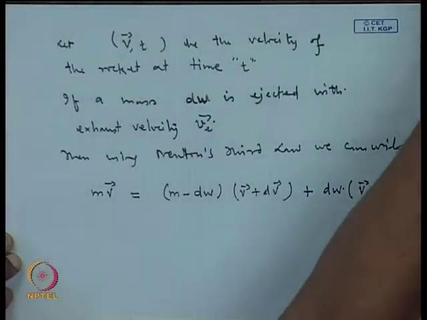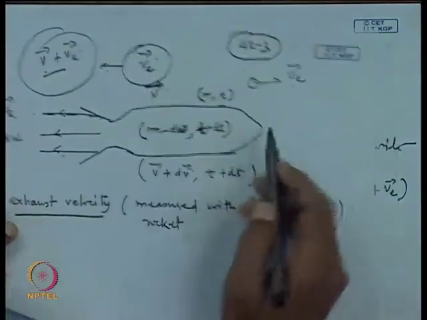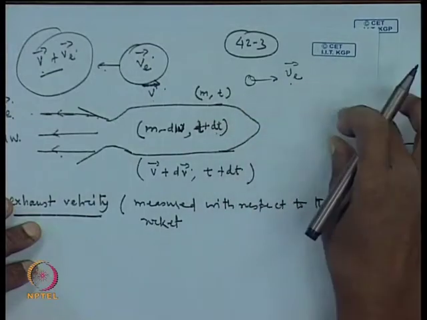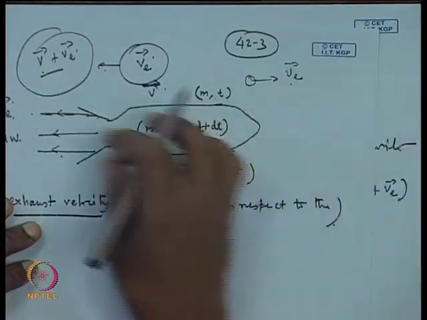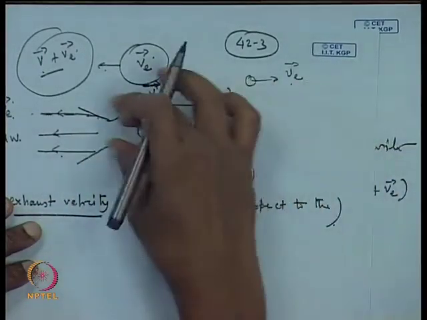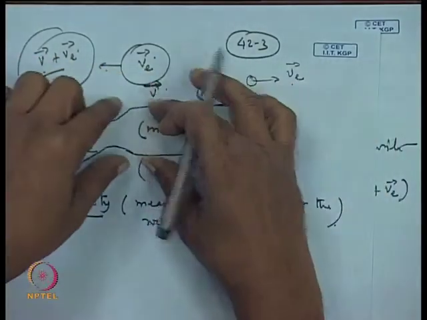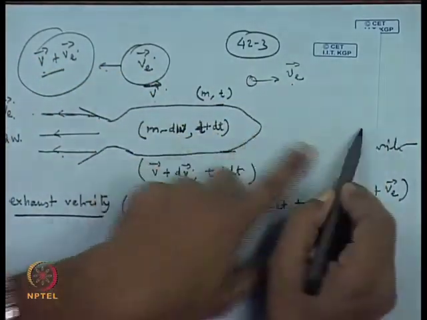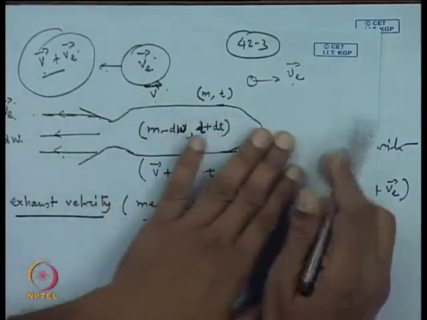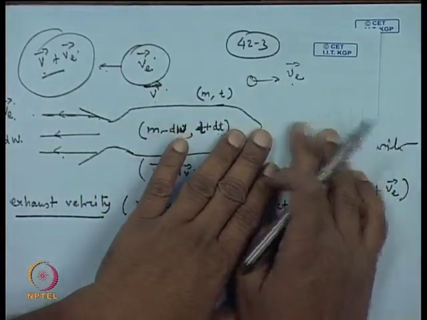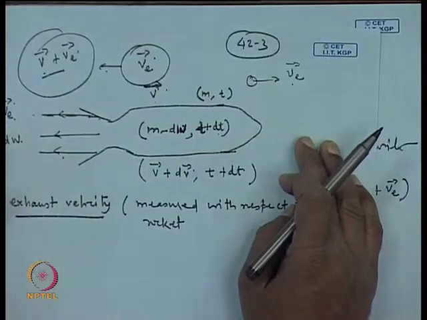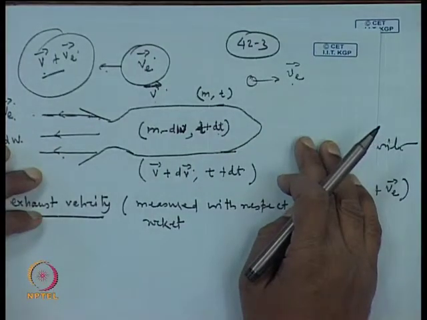So, if the mass is ejected from this side, suppose, it is called a retro rocket. If the velocity of, say, the satellite is in this direction and if you eject mass from this side, this will be called a retro rocket. This is often used to deorbit the satellite. Okay.